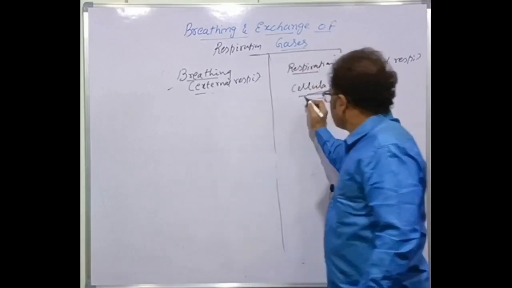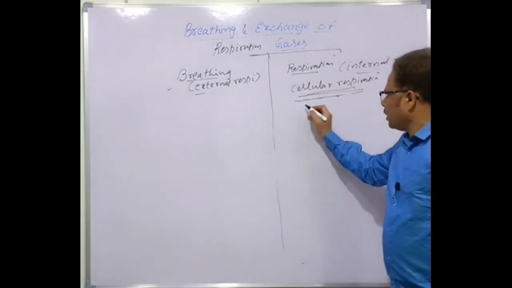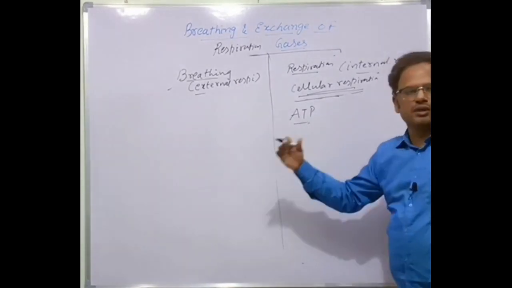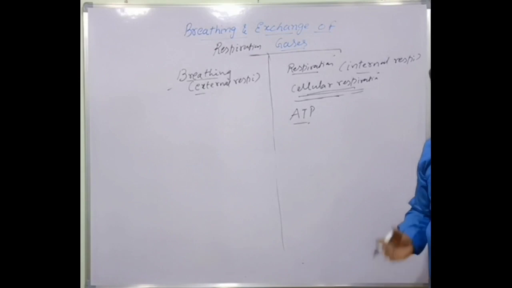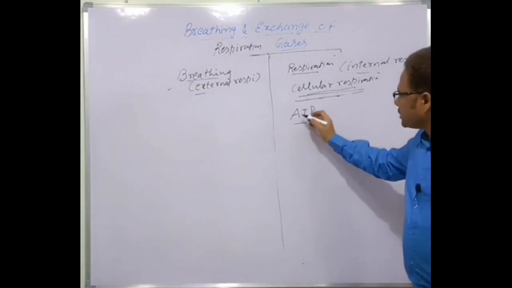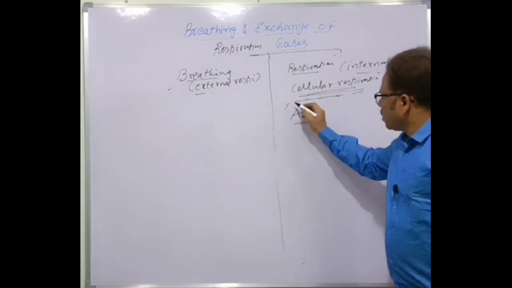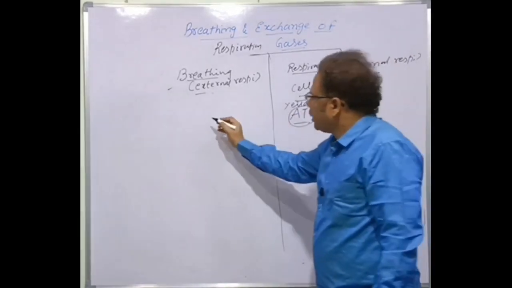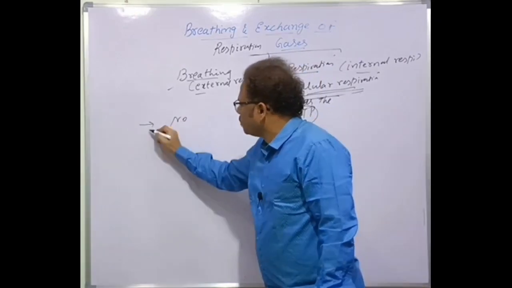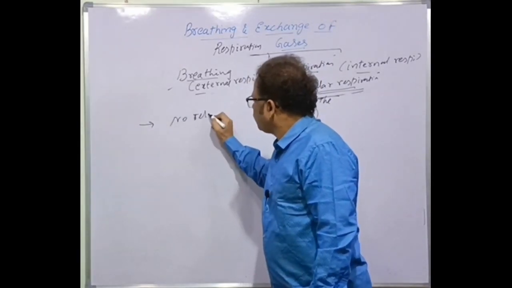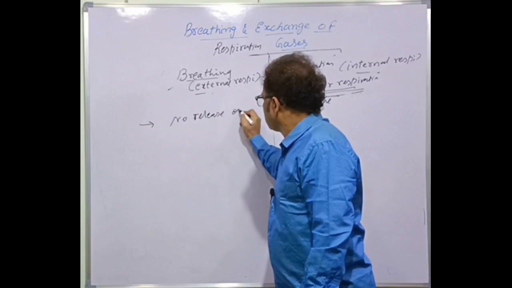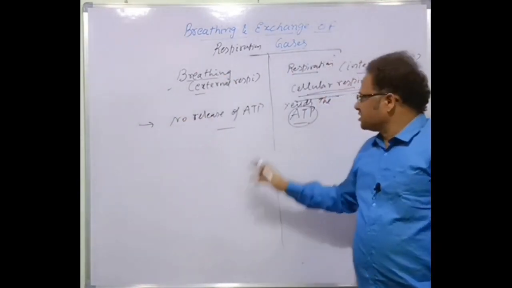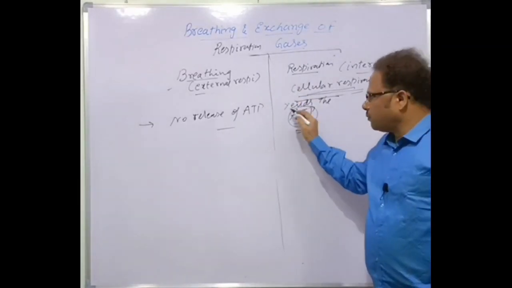Because this is a biochemical process, for example Krebs cycle, oxidative phosphorylation and glycolysis, it yields energy. Cellular respiration yields energy in the form of ATP. But in breathing there is no release of energy. Whereas in cellular respiration, it gives energy in the form of ATP.